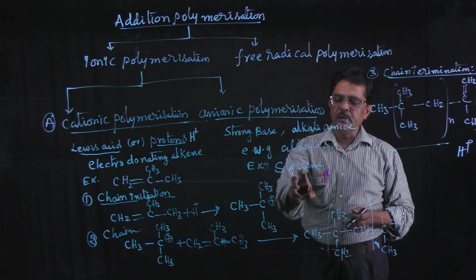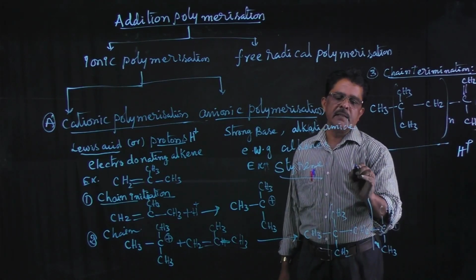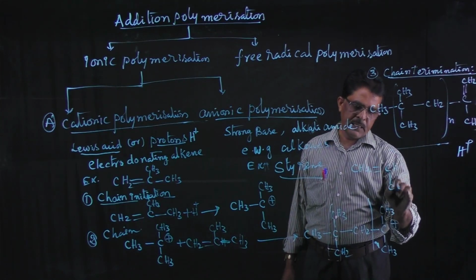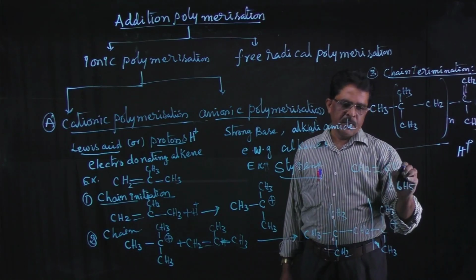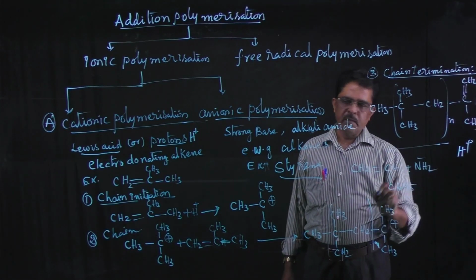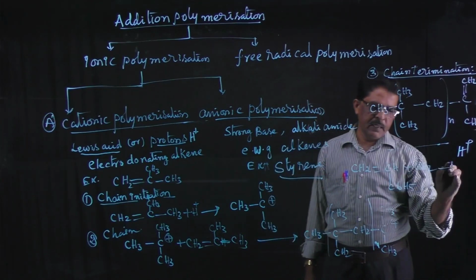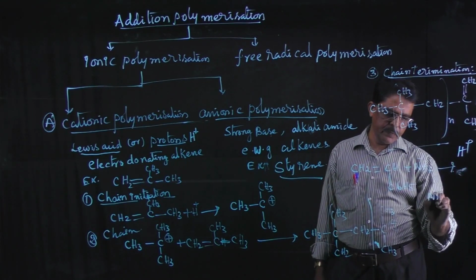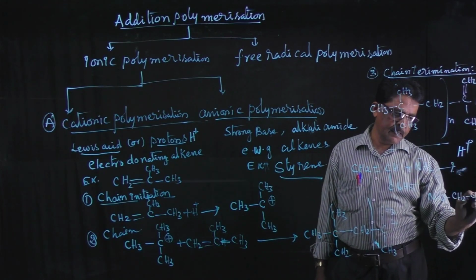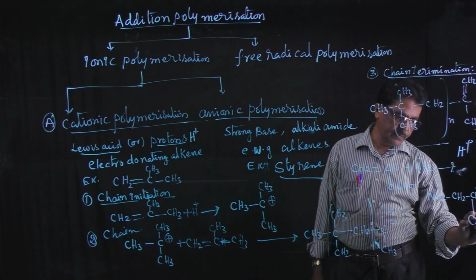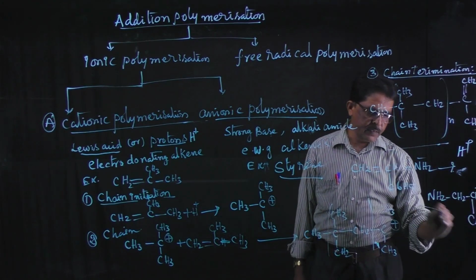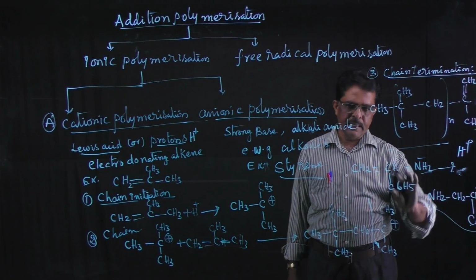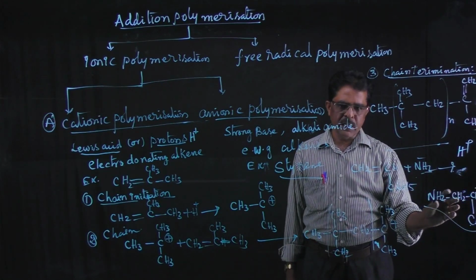By taking the example of styrene, you know the styrene formula very well: CH2 double bond CH, C6H5. This is attacked with an amide base group, a strong base. Then you will get NH2, CH2, CH minus, C6H5. Right, understand? The first step is chain initiation, where a carbanion is formed.